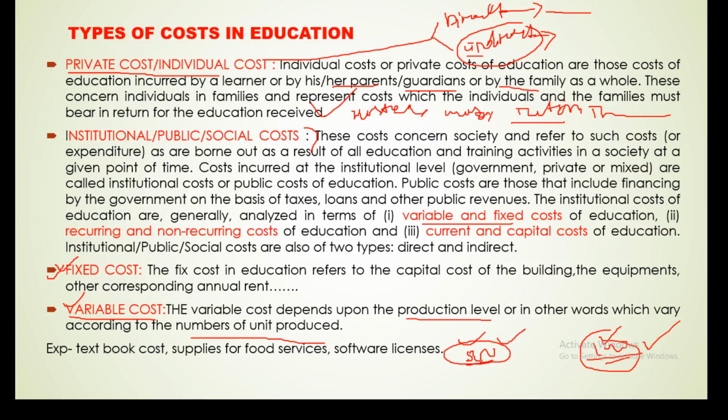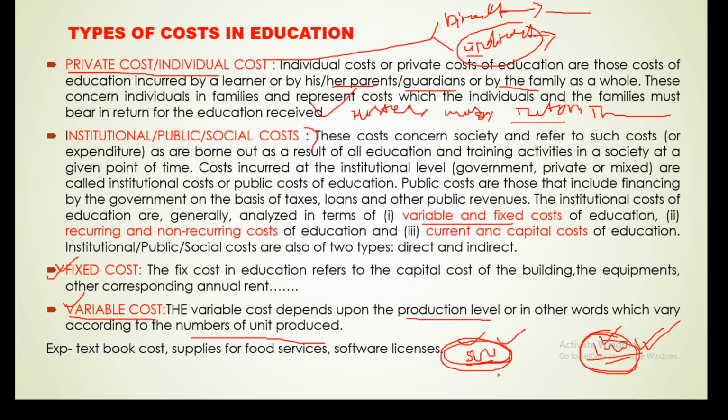We are producing 500 skilled persons here, but here we are producing 1000. So obviously expenditure is more in this case. So the variable cost means the cost which varies according to the unit of production.